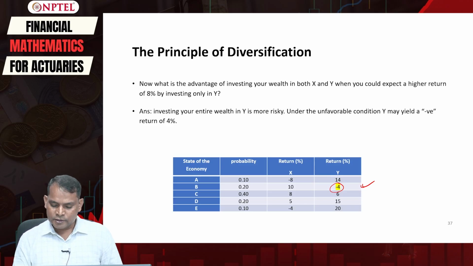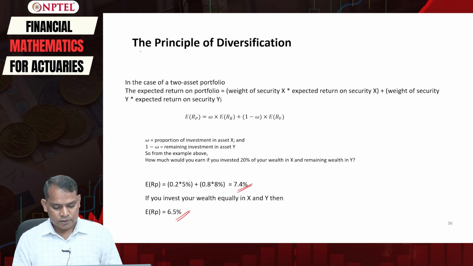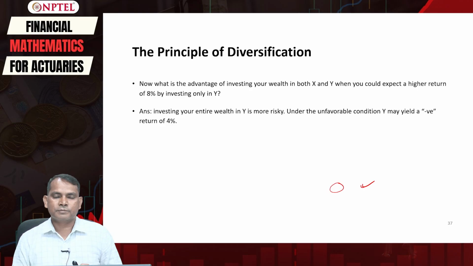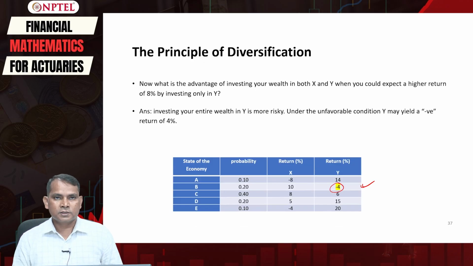To avoid this type of situation, you want to diversify your fund or your wealth. So you will be happy to take this 7.4% rather than investing in Y and taking 8% return. This is how diversification will help us to reduce the risk.